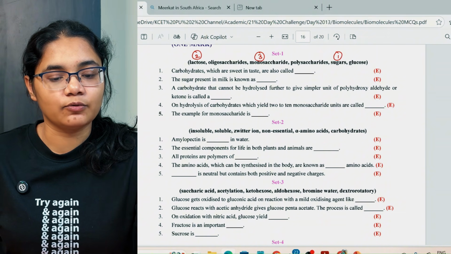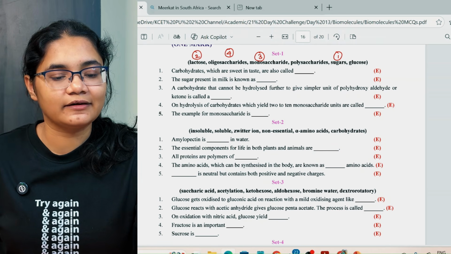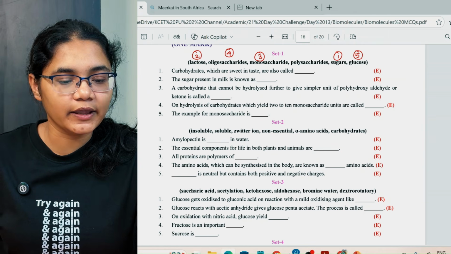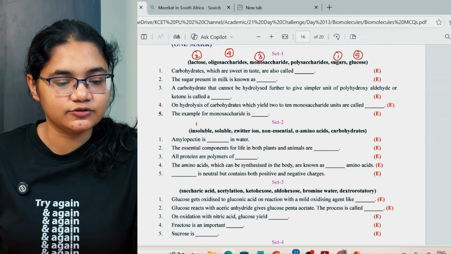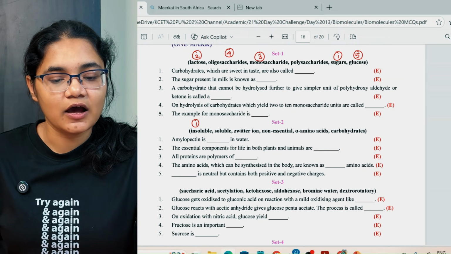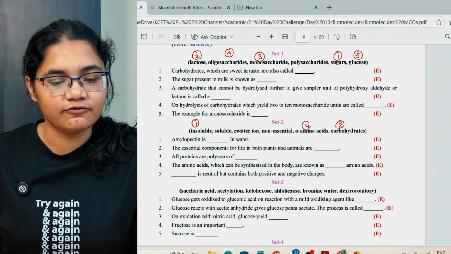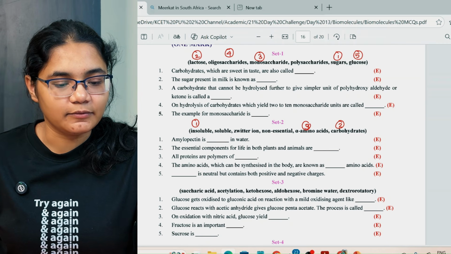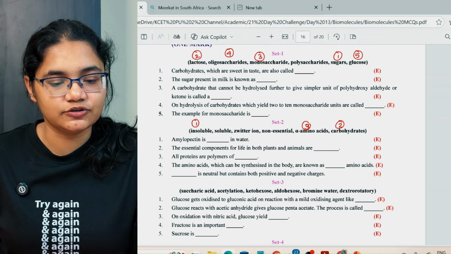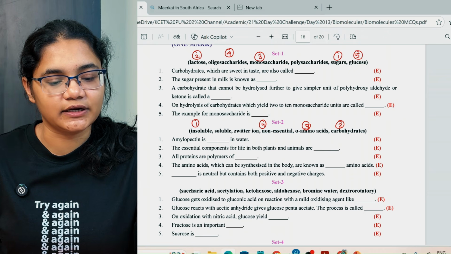On hydrolysis of carbohydrates which yield 2 to 10 monosaccharide units are called as oligosaccharides. The example of monosaccharide is your glucose. Okay, next, amylopectin is actually insoluble in water. The essential components for life in both plants and animals are carbohydrates. Okay, all proteins are the polymers of alpha amino acid. Next, the amino acids which can be synthesized in the body are known as non-essential amino acids. Zwitterion is neutral but contains both positive and negative charges.